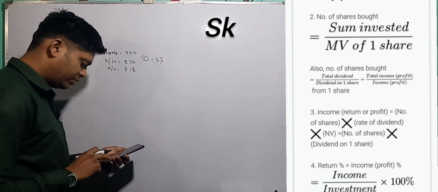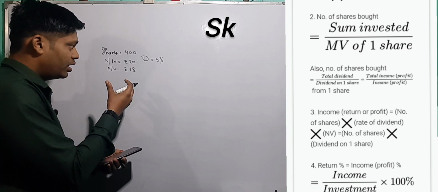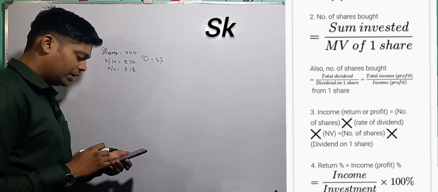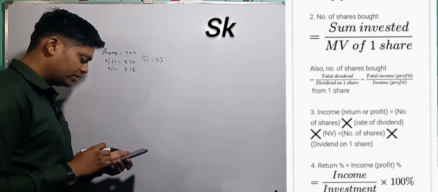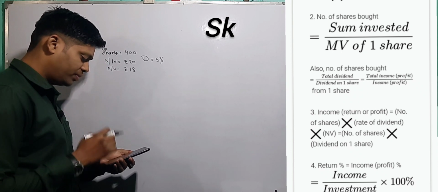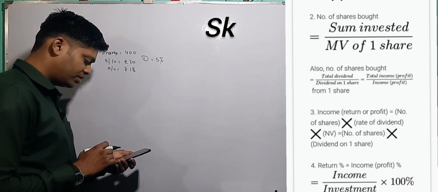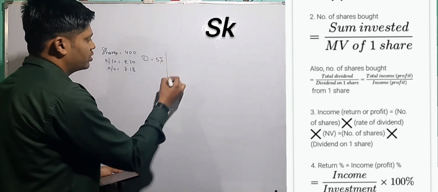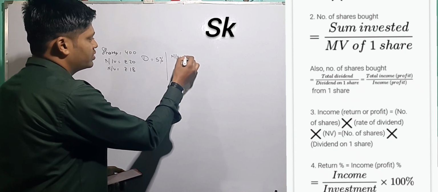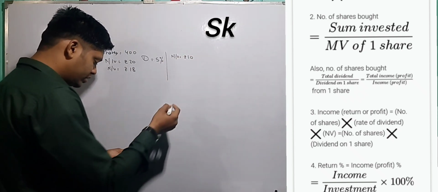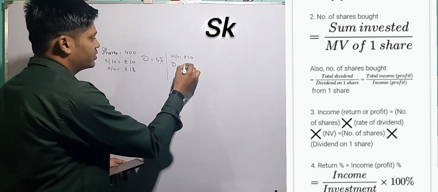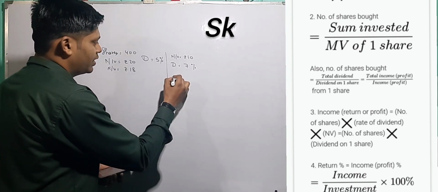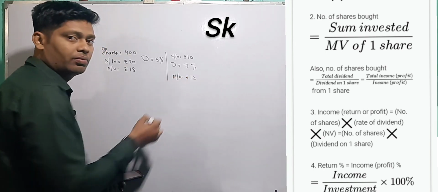Okay, and invested the proceeds. When he is selling the shares, obviously he is going to get some amount from those shares. What he did is, without keeping it with him, he invested it in some shares whose nominal value is rupees 10. He invested the proceeds in rupees 10 shares. So the next nominal value is rupees 10. Here he is paying 7%, so now he is getting 7% instead of 5%. Good. At 12, where market value is rupees 12.